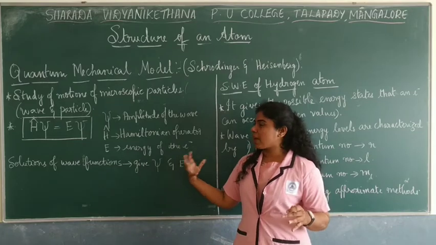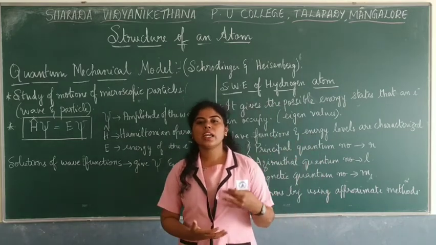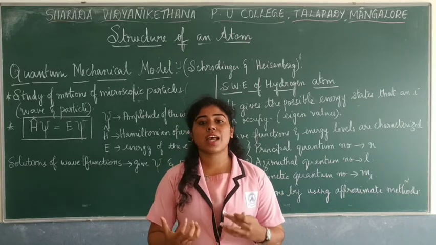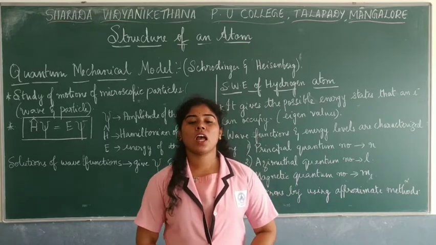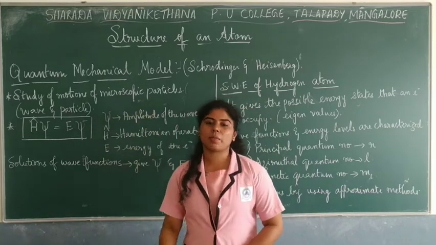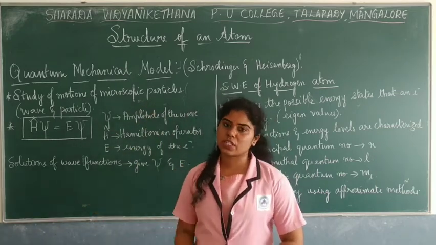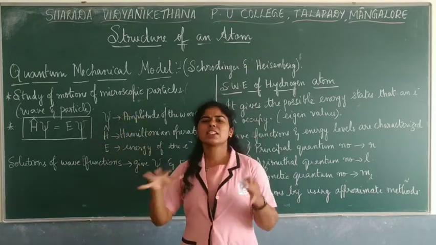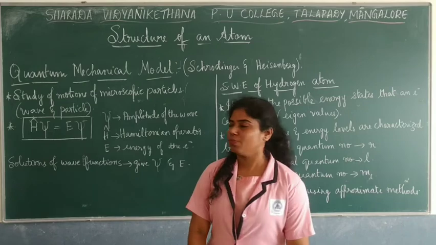Now this quantum mechanical model is actually made up of different formulas, different expressions, and solving problems at a very high range. So we will not go deep into this because later we will be studying it in physics 2 in detail, in your higher classes. But for now, in a simpler way, let me just explain it to you.